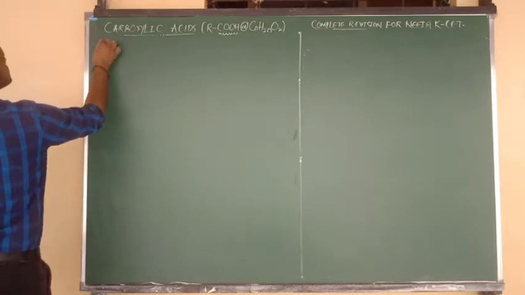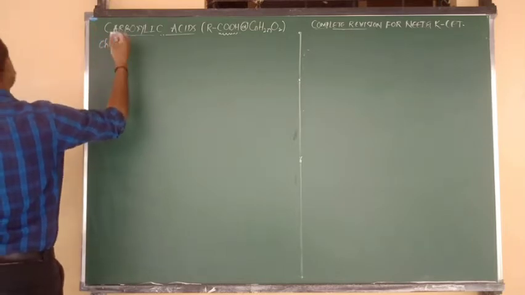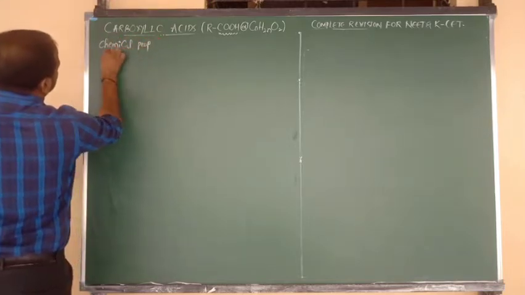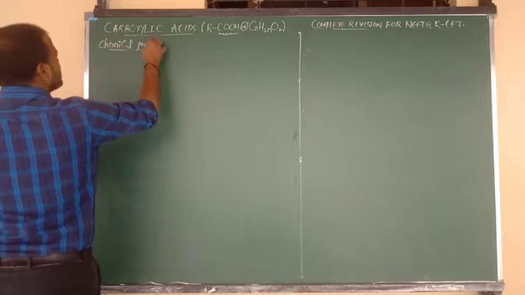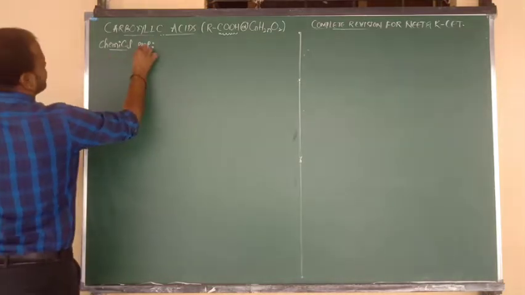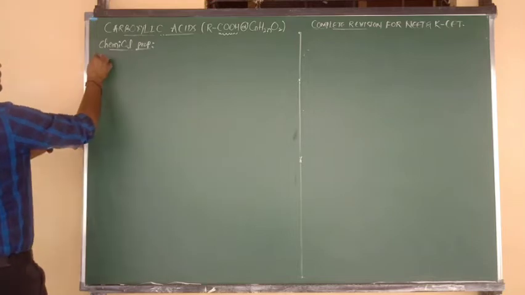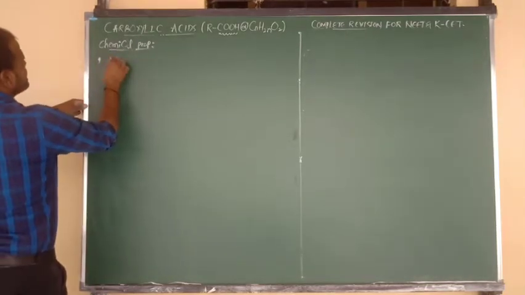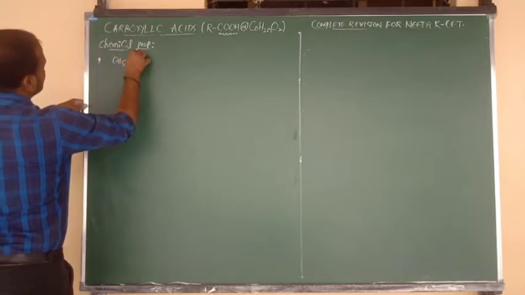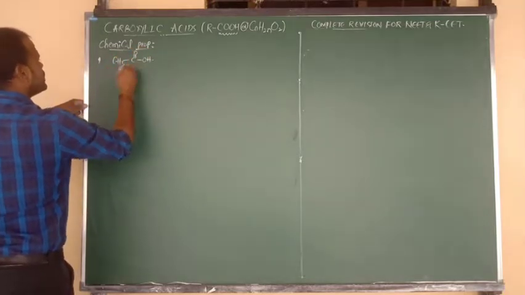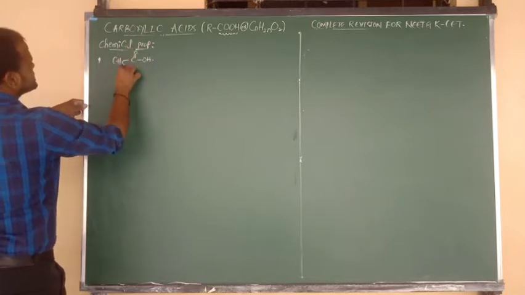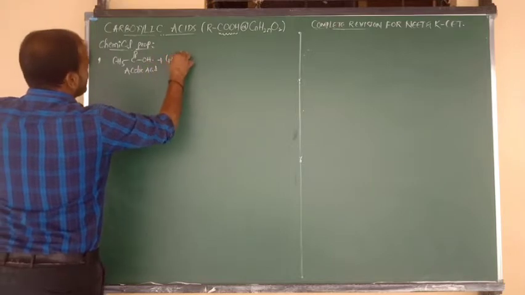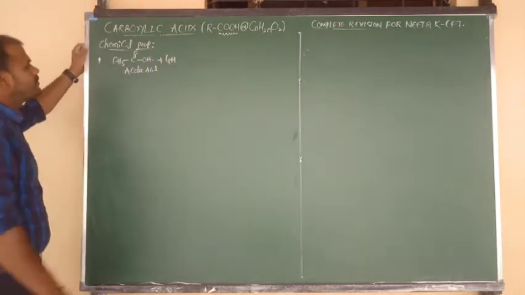Chemical properties of carboxylic acids. Yes, in that, number one is reduction. Carboxylic acid, let me consider CH3 bonded to C double bond O, C double bond O bonded to OH. So carboxylic acid, and also we can say that acetic acid. Upon reduction, addition of hydrogen, 4 moles of hydrogen add.